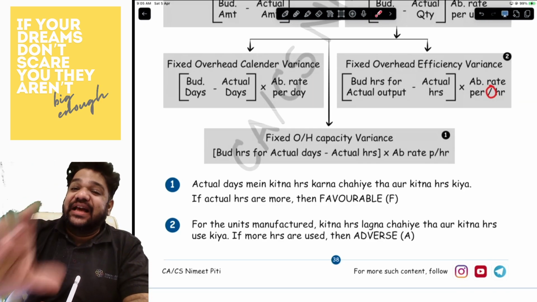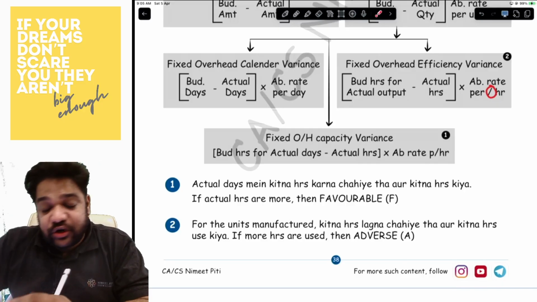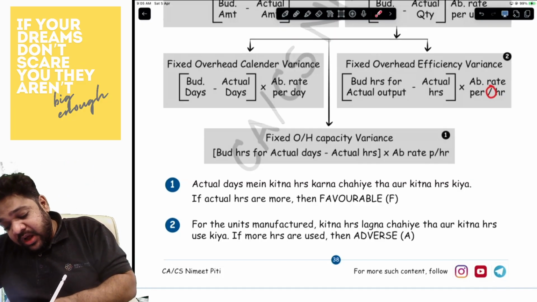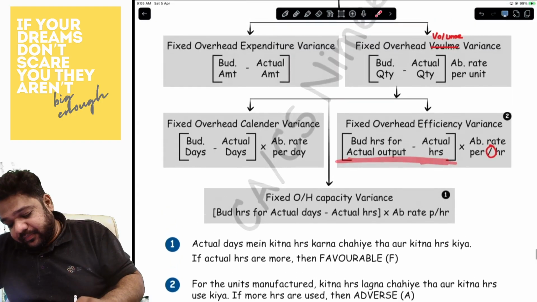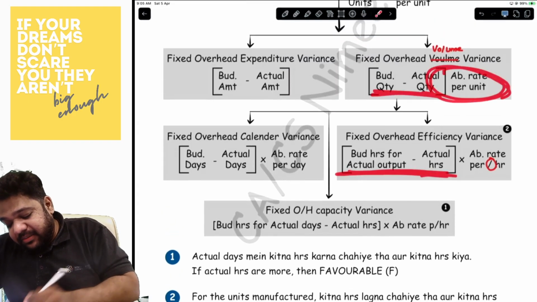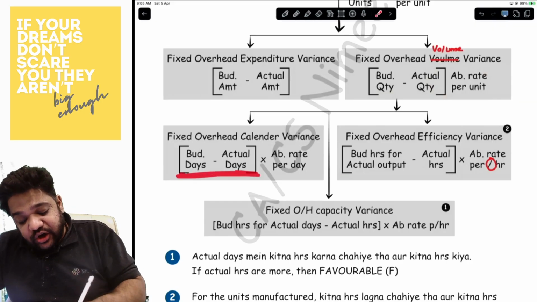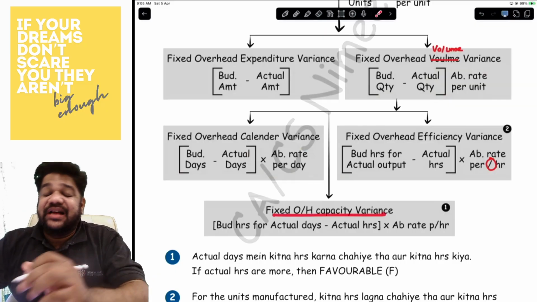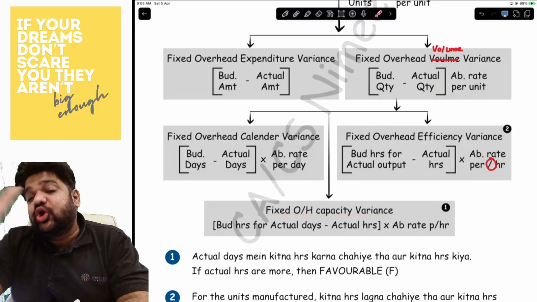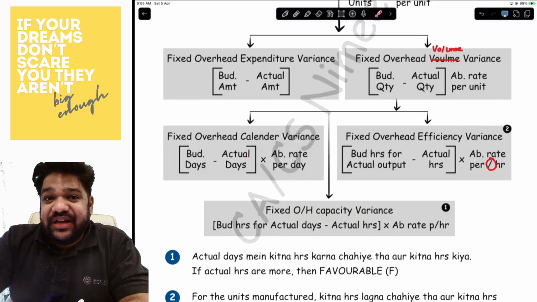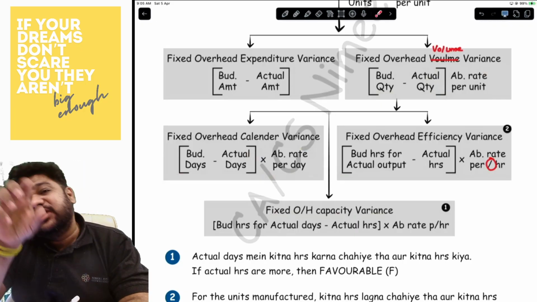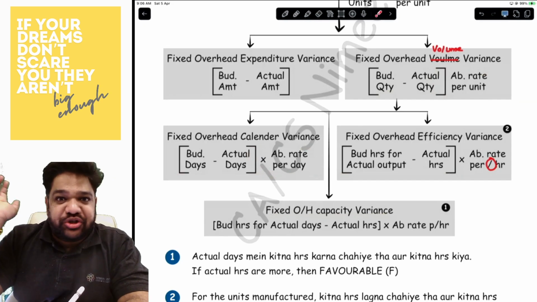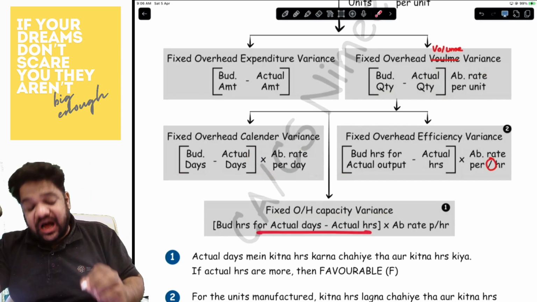Calendar variance is the days, budgeted days minus actual days into absorption rate per day. See, you have to follow the matching concept over here. Here you have quantity, so you multiply by absorption rate per unit. Here you have days, so you multiply by absorption rate per day. Then the capacity variance, it will be budgeted hours for actual number of days. Whatever actual number of days that you have worked, how many hours you should have worked versus how many hours you have actually worked. And into the absorption rate per hour, because now you have the hours in it.